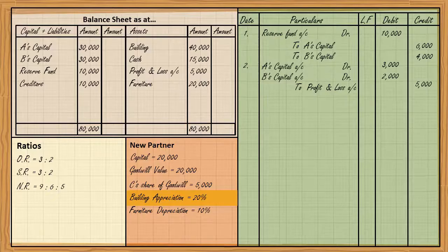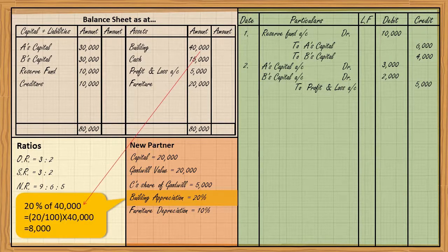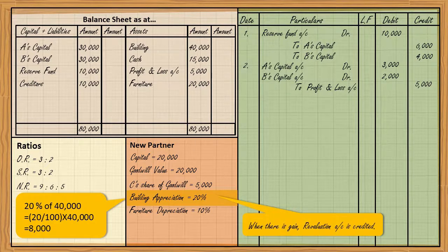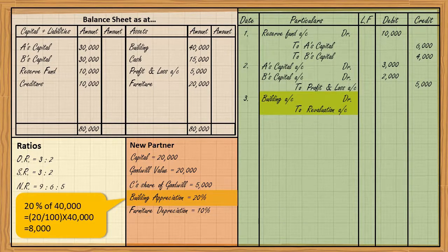Now let's start the journal entries for revaluation. There are only two transactions regarding revaluation. Building has been appreciated by 20%. Building was in the balance sheet at 40,000, but it has been appreciated by 20%. It means 8,000. It's a gain. When there is gain, revaluation account is credited. So building account debit to revaluation account rupees 8,000.